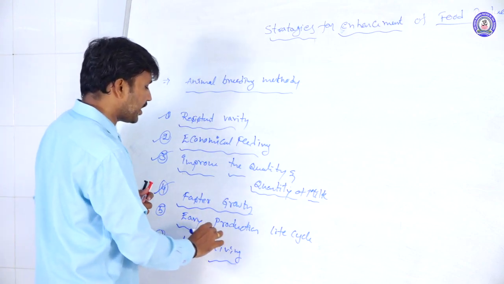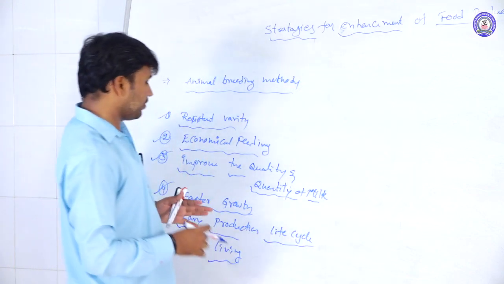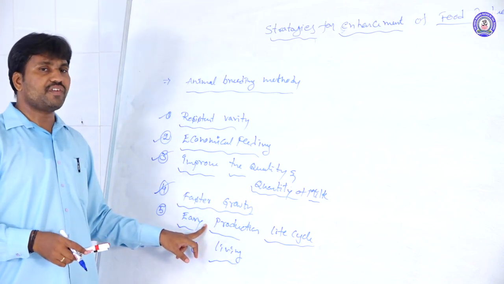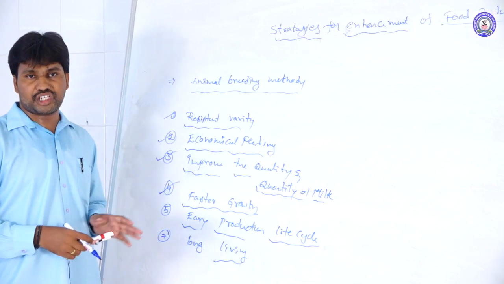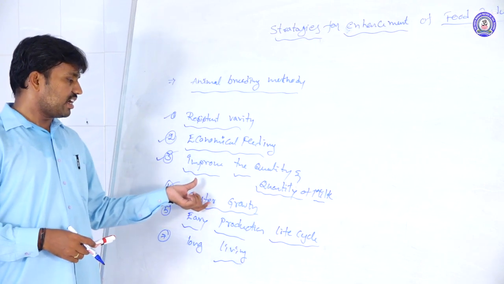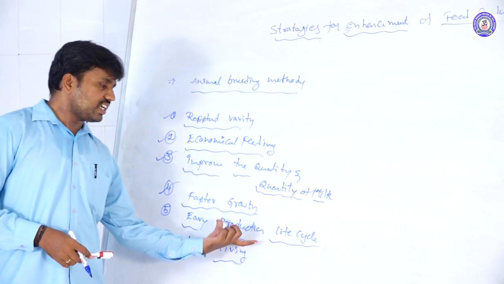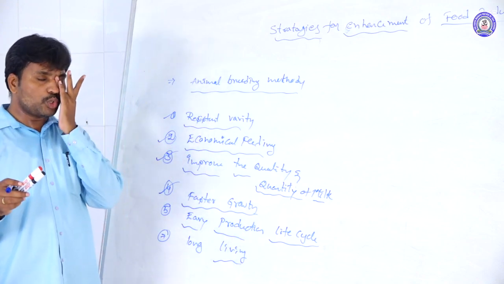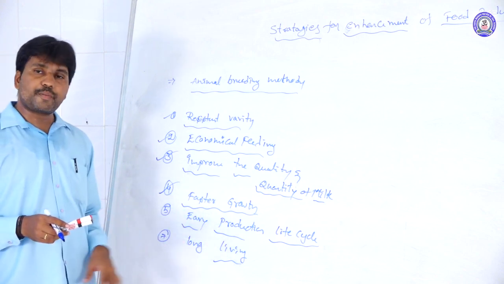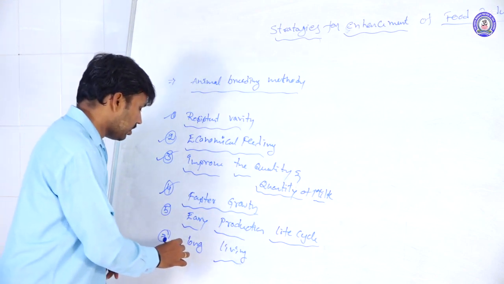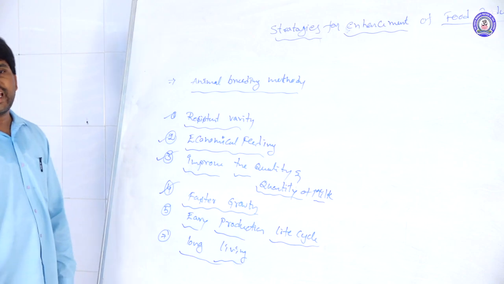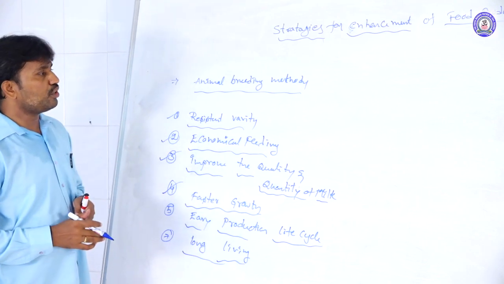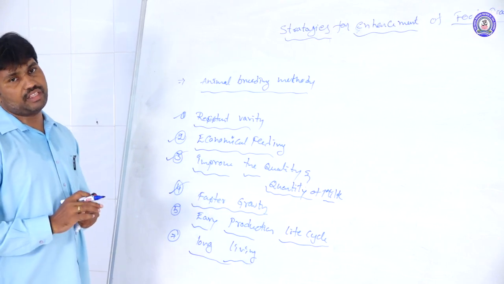And the early production life cycle, that means these animals are growing fast, and they have a productive life of a longer duration. So early growth means the productive life cycle becomes long. That means for so many years they are able to produce the products we are taking, and long living. So by these aims we are following the animal breeding methods.